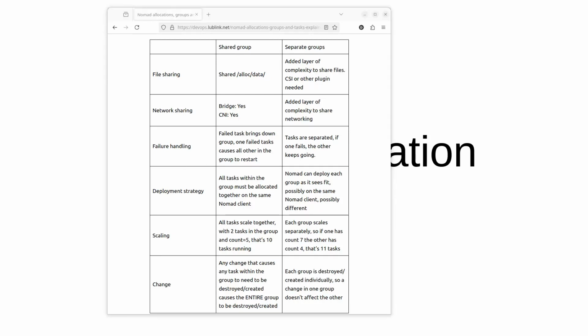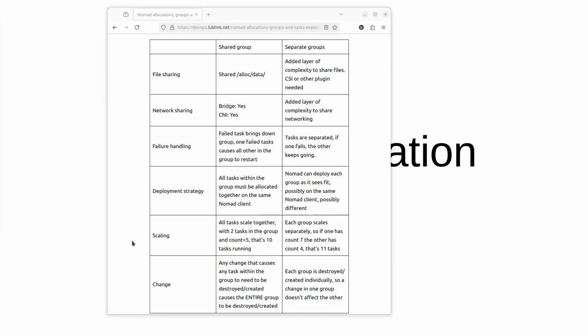When it comes to the deployment strategy, with a shared group, all the tasks within the group must be allocated together on the same Nomad client. So you need to make sure that you have a single Nomad client that can take the entire group's resources. With separate groups, we can have the tasks allocated on the same client or separate clients. It really depends on how the cluster wants to deploy that. Scaling: when you have a shared group and you have two tasks and you set your count to 5, you have 10 tasks running. With separate groups, you could set one to count 7, the other one to count 4, and you would have 11 tasks.